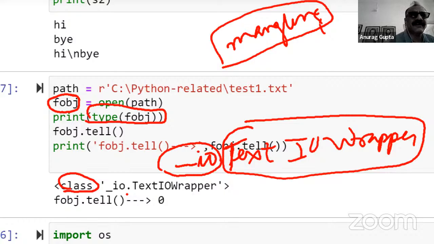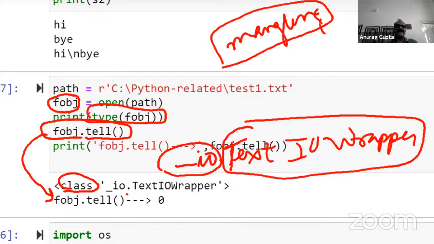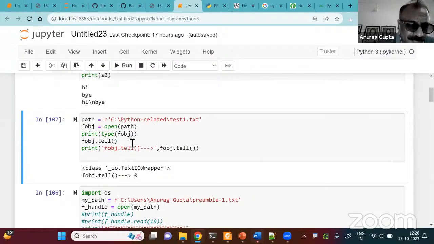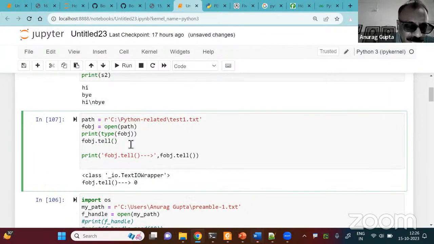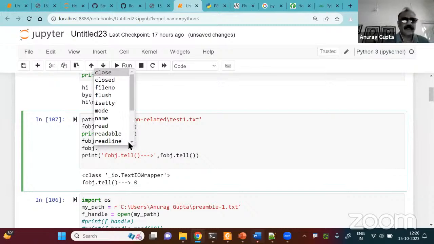Now, this f-object.tell is telling you the position of the cursor, which is at 0, because we have just opened the file. We have not done any reading. Now let me try something here. One more thing I want to tell you: if you do the dot and press the tab, I will show you.